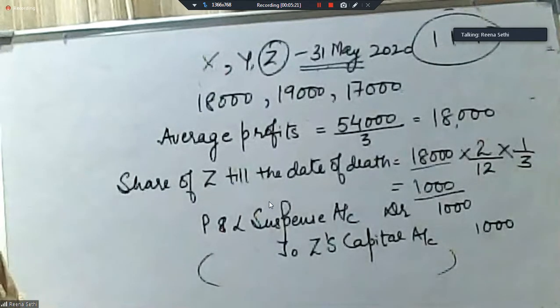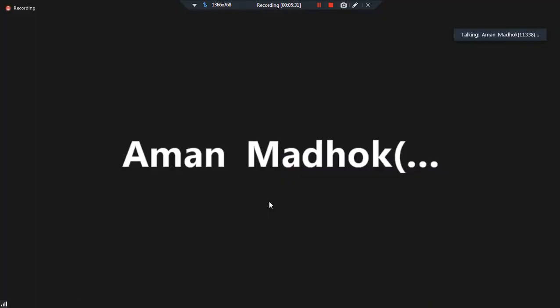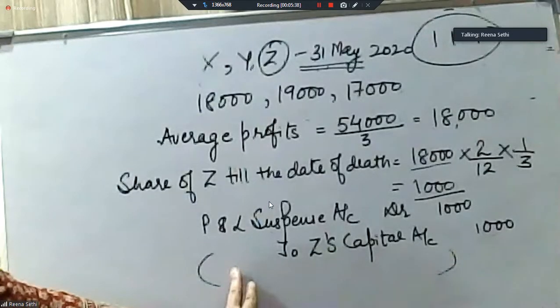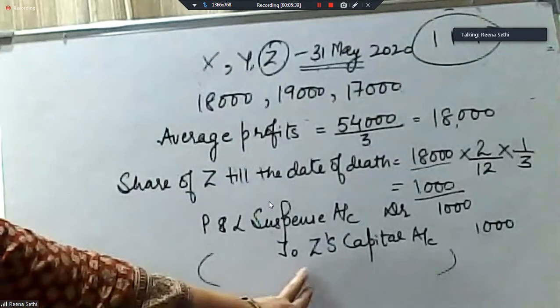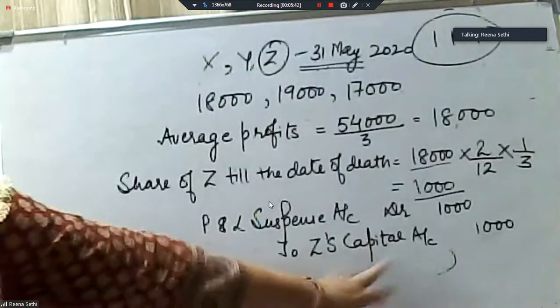I hope everyone has noted down. Yes, Aman, you want to ask something? Ma'am, what would be the narration of this suspense entry part? Narration being the share in profit till the date of death given to the deceased partner.